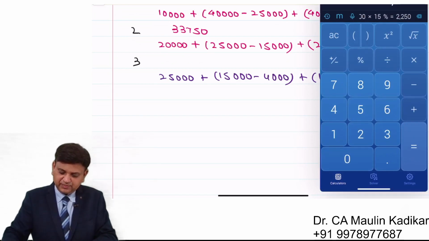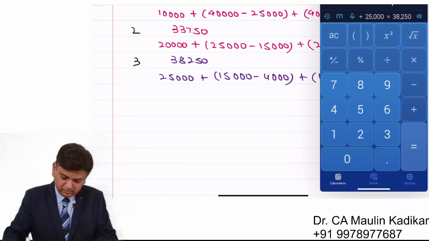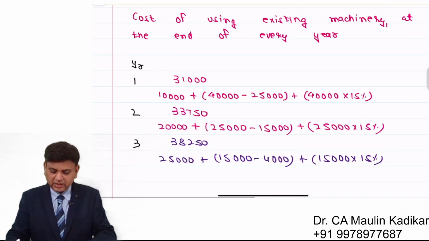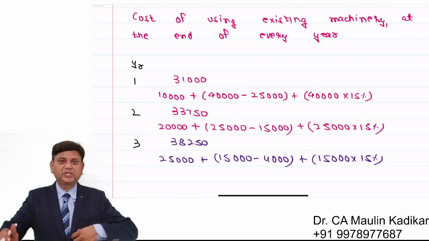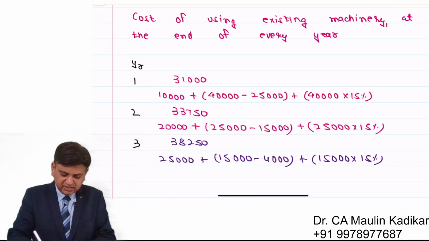So 2,250 plus 11,000 plus 25,000, so 38,250. So this is the cash outflow at the end of year 1 to year 3, the cost of using existing machinery.